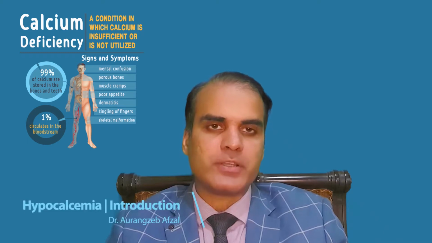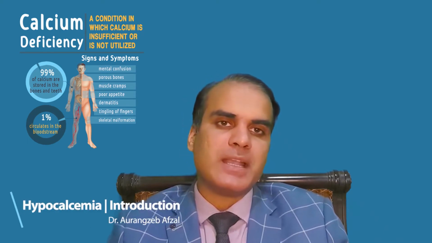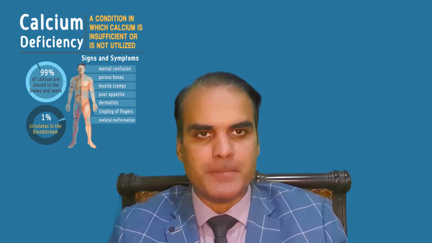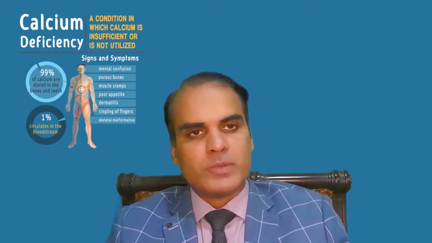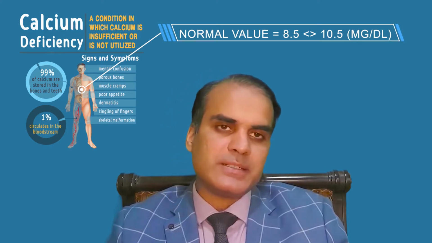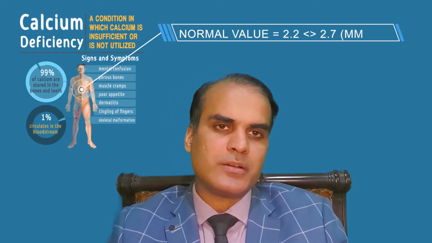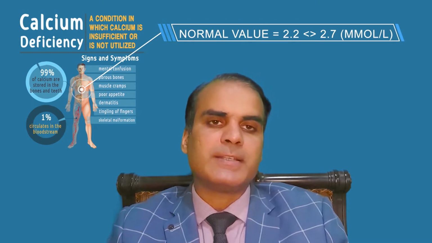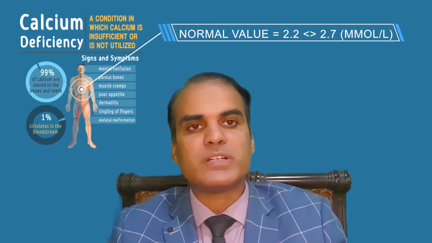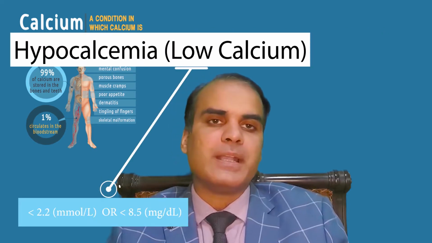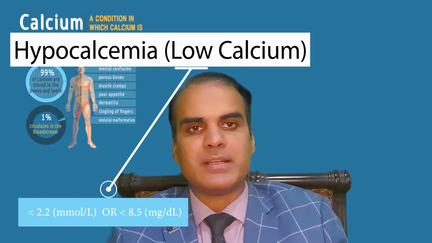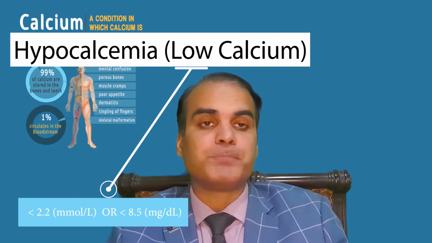Hi, today's topic of discussion is low calcium, or in the technical term, hypocalcemia. Normal calcium level is between 8.5 to 10.5 milligram per deciliter, and if you are in the UK or some other states in the world, you are using a millimole system. In that case, it's 2.2 to 2.7 millimole per liter. So below 2.2 millimole or below 8.5 milligram per deciliter, that's low calcium.